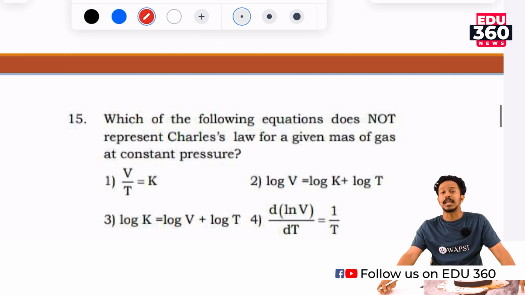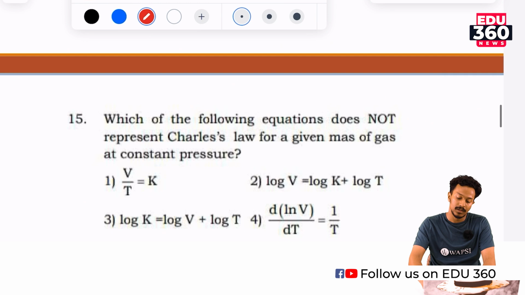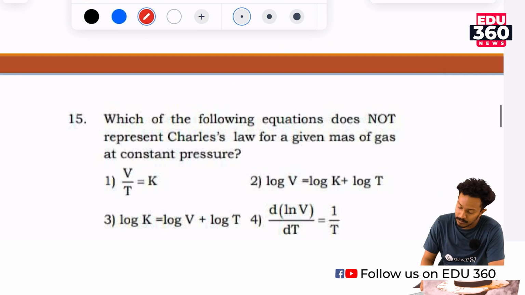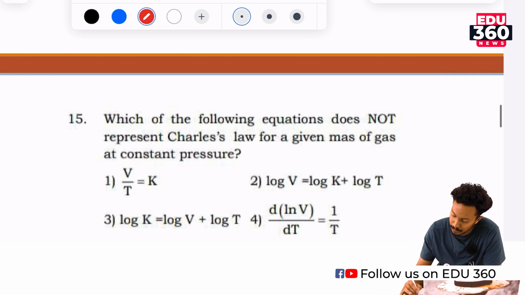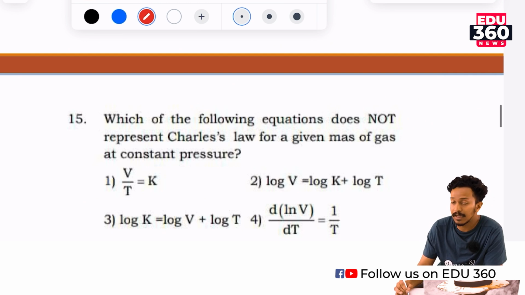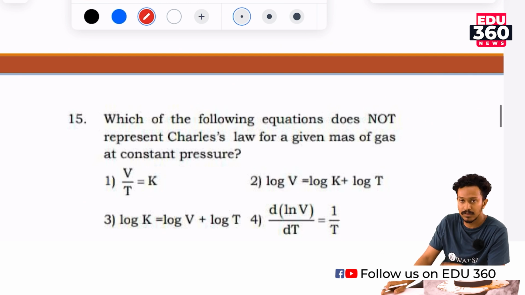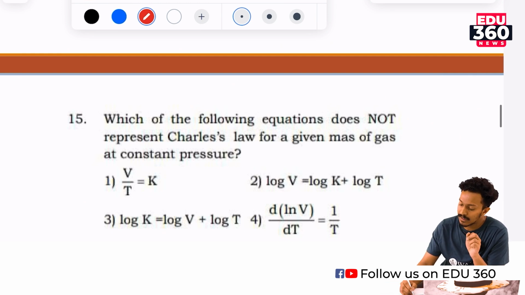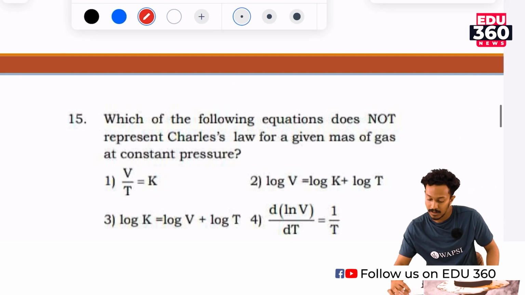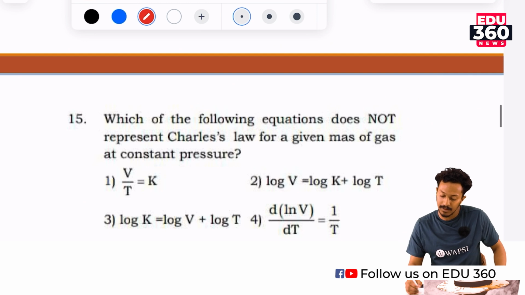Which of the following equations does not represent Charles law for a given mass of a gas at constant pressure? What do you know about Charles law? Charles law states that at a constant pressure, volume is directly proportional to temperature. This is Charles law. We could also write that V is equal to kT, where k is a constant, so k is equal to V by T. So, option 1 is right.